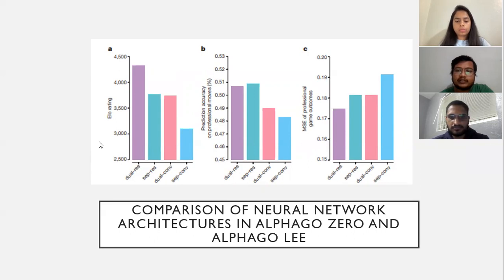Next, B is the prediction accuracy on human professional moves for each network architecture. Next, C is the MSE of human professional game outcomes for each network architecture. We compared the performance of the neural network architecture in AlphaGo Zero with that of AlphaGo Lee. Four neural networks were created using a fixed data set of self-play games. Using a residual network was more accurate, achieved lower error, and improved performance by more than 600 Elo. Combining policy and value together into a single network slightly reduced the move prediction accuracy, but reduced the value error.